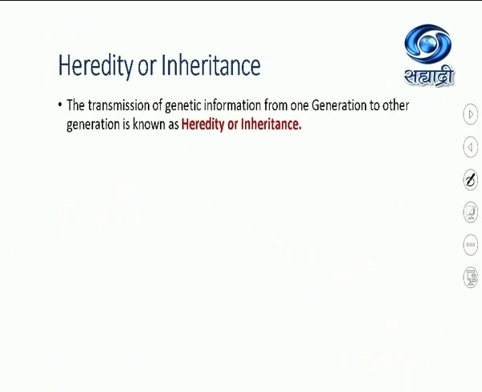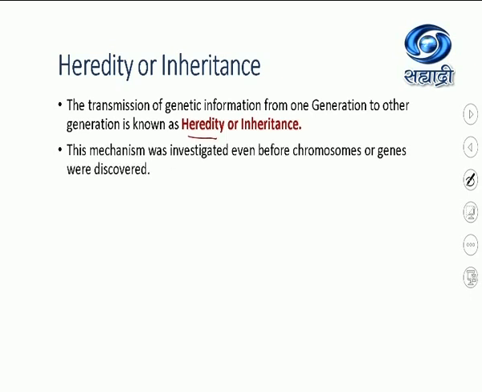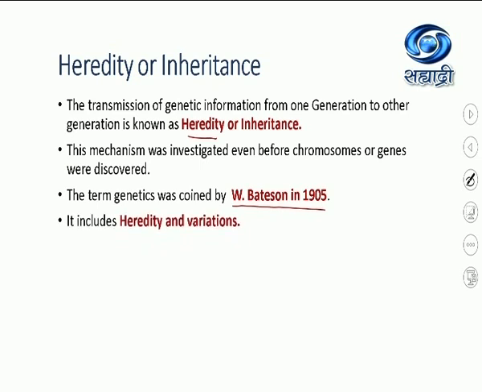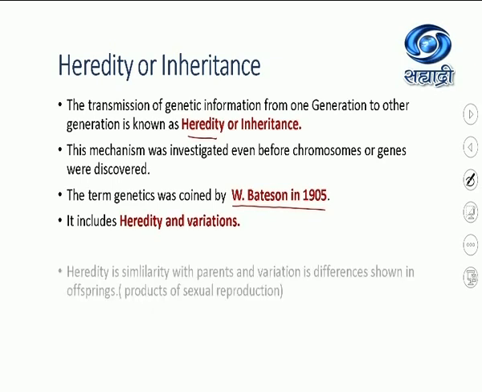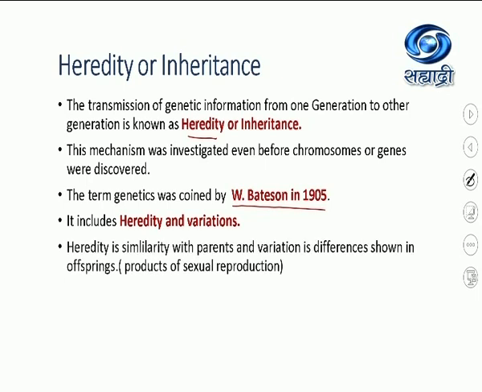Heredity or inheritance. The transmission of genetic information from one generation to another is called heredity or inheritance. This mechanism was investigated even before chromosomes or genes were discovered. The term genetics was coined by W. Bateson in 1905. It includes heredity and variations. Heredity, we can say, is similarity, and variations are differences in the offspring from their parents. Heredity is similarity with the parents and variations are the differences that are shown in the offspring.